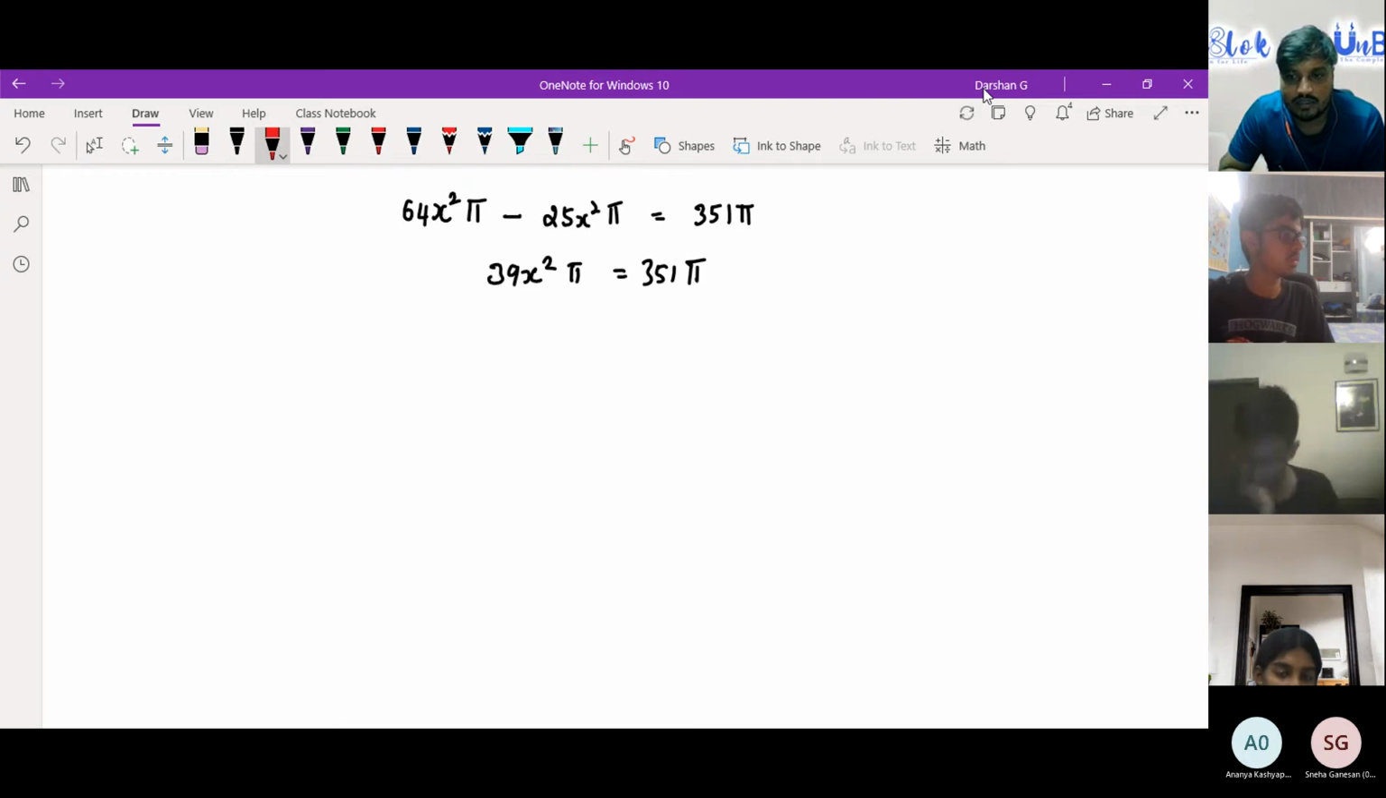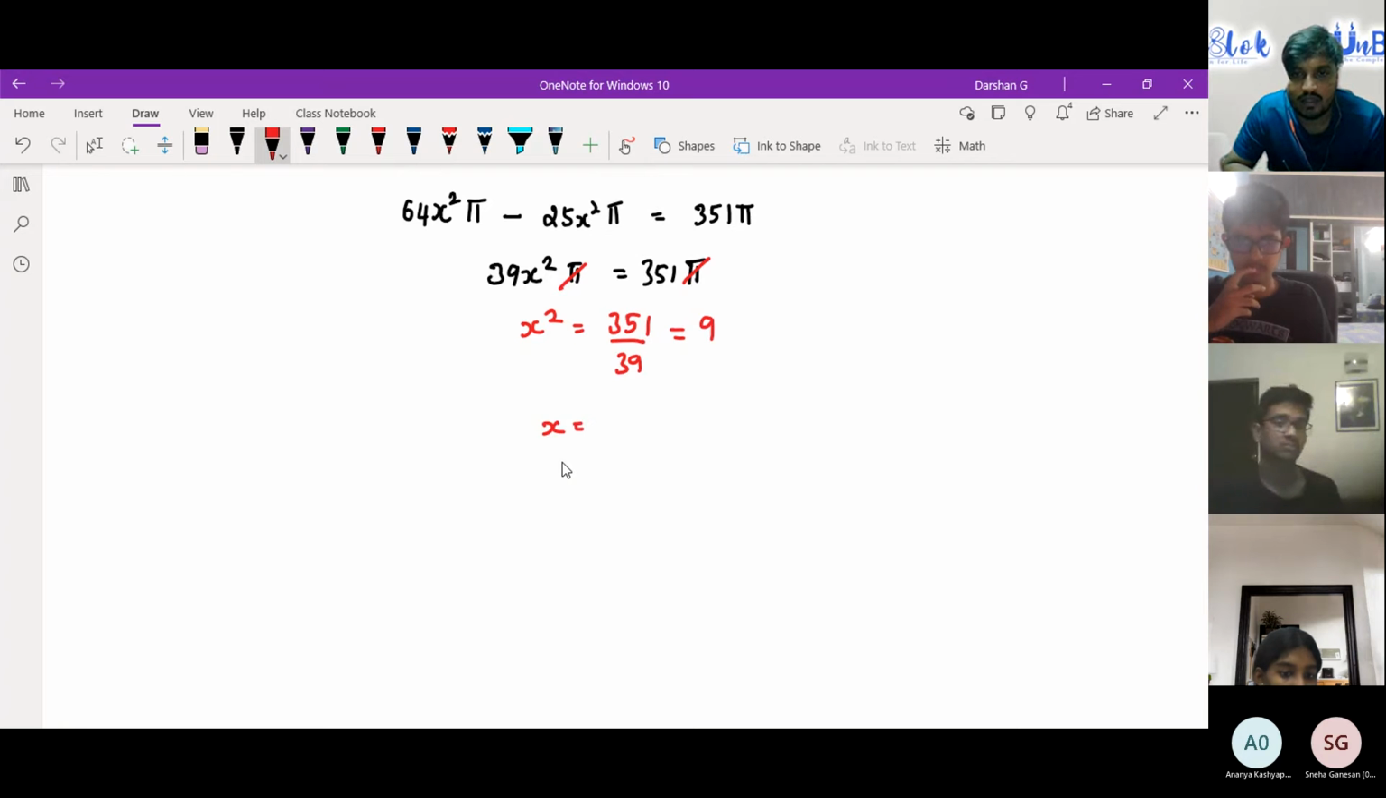So I basically cut out both the pi's, and then cut out both the 3 and 1 by... correct. 9 is equal to x square. Okay, and that's 9. Okay, fine. Wait. Let's go to the other person. Let's go to Ananya from here.